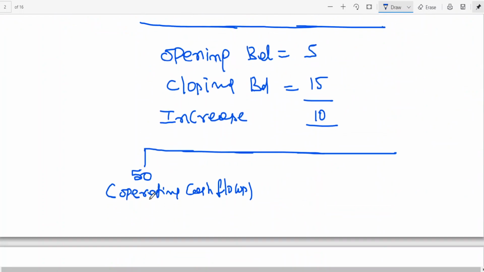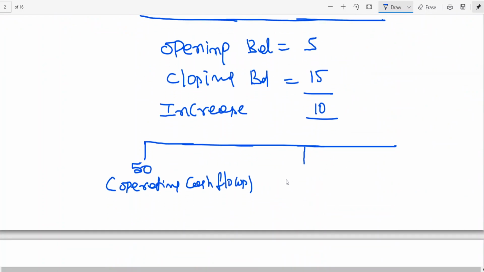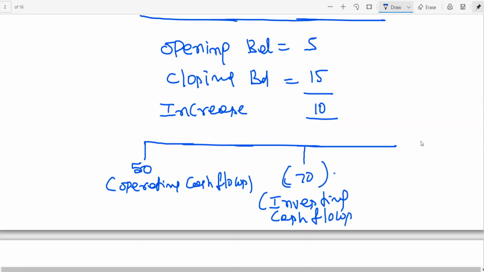And then investing, negative, we are getting 70 negative from investing cash flows, and then 30 from financing cash flows.